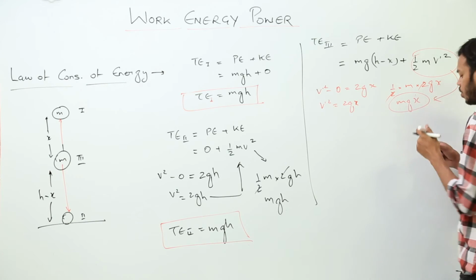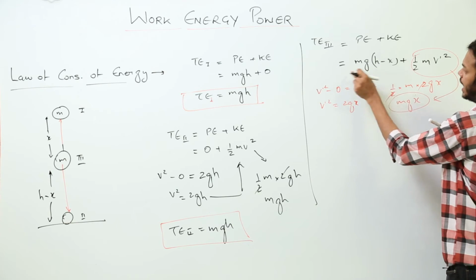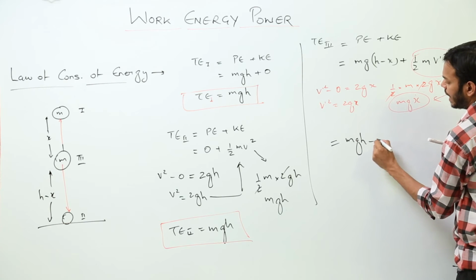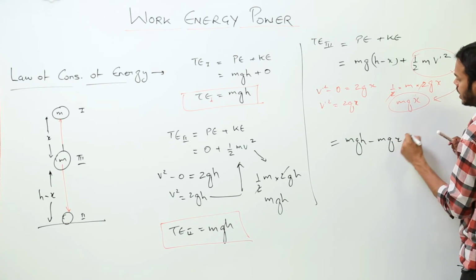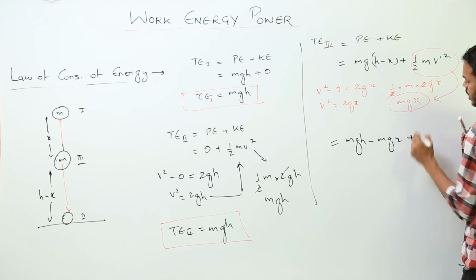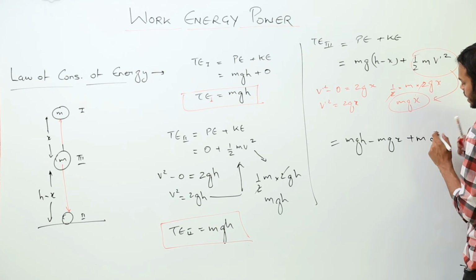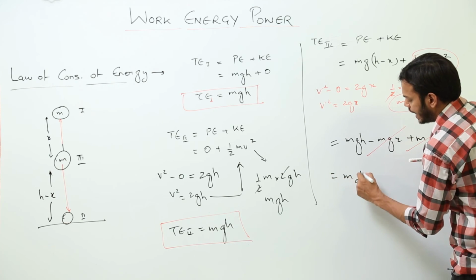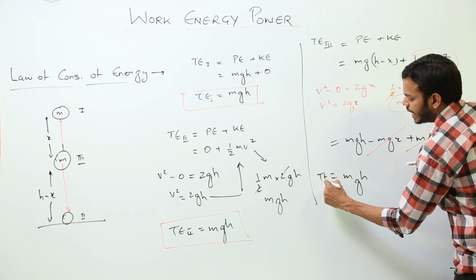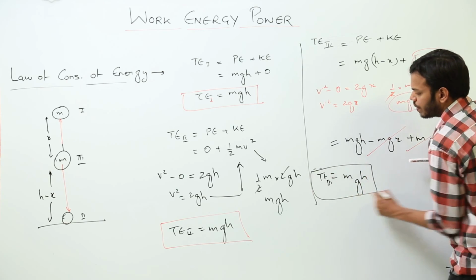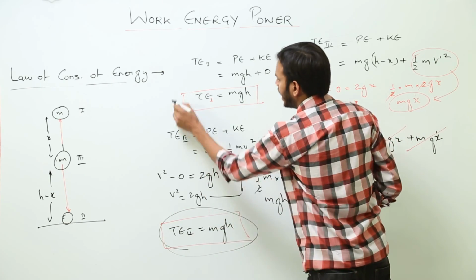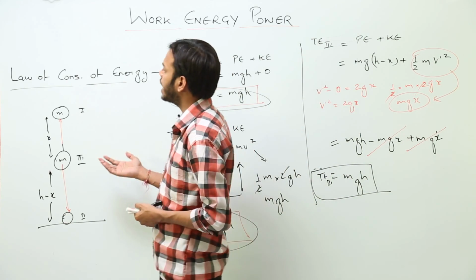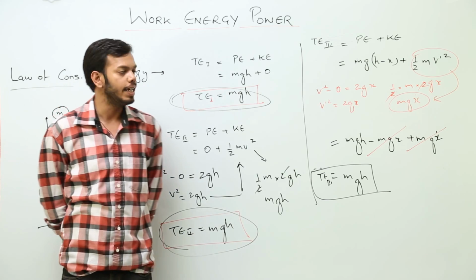So this term is basically mg x, not h. Okay. Now let's open the brackets here. I'll get mgh minus mgx plus this term which was mgx. So I'll cancel out mgx and I'm left with mgh again. So total energy at third position is also equal to the energy in second and first position. So this concludes the topic and proves that law of conservation of energy is validated.